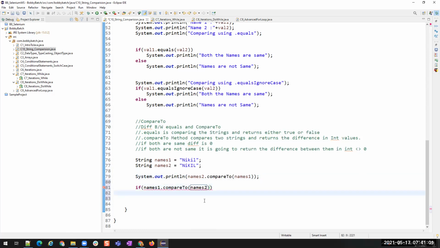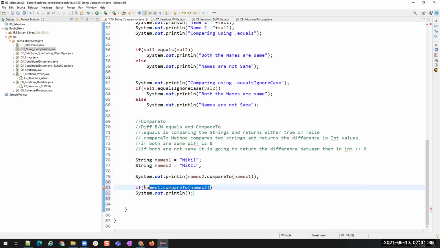But the if will throw an error, observe. You see, what is it saying? Type mismatch, because it is giving an integer. Yeah, it is giving an integer. So how can you make it true or false? If the if accepts a Boolean value, right? But here we are giving an integer.